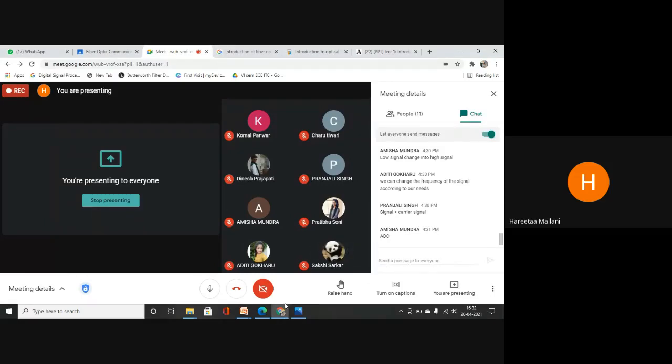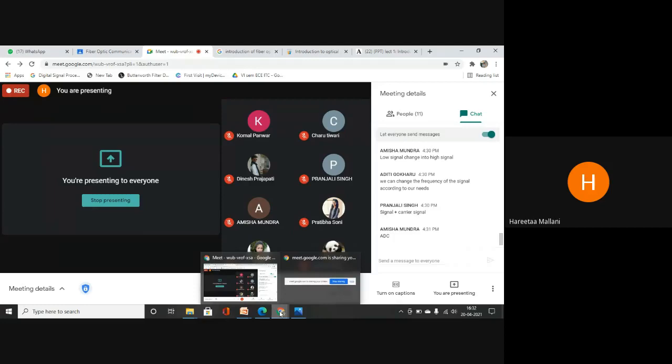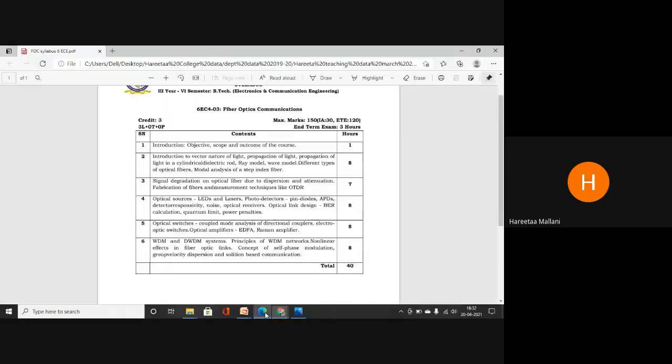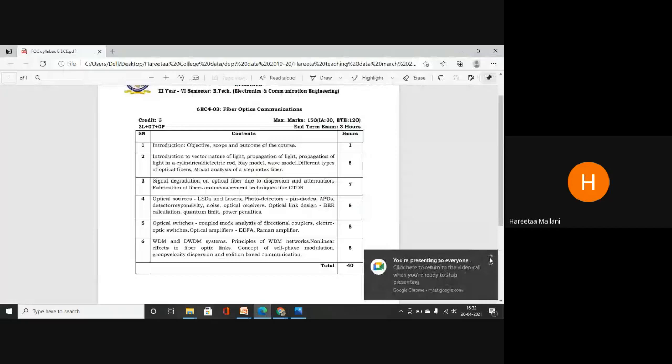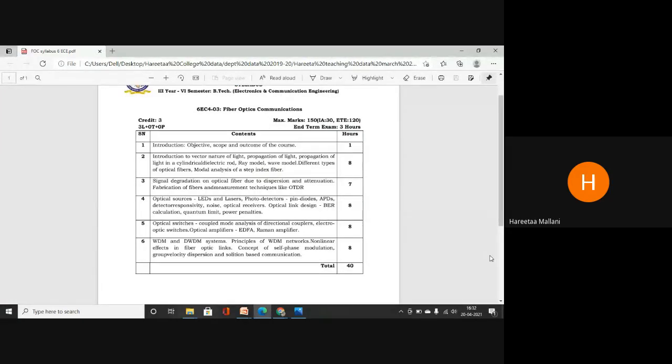Okay, so many things are related to modulation techniques, and you have studied all these techniques. Here we will study the modulation required for fiber optics, how it can be done with light energy. It is done by using self-phase modulation, SPM. Then group velocity dispersion: if light is propagating in a group, what is its velocity and what dispersion can be caused due to this group velocity? So GVD, that is group velocity dispersion.